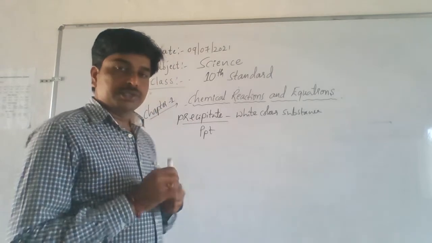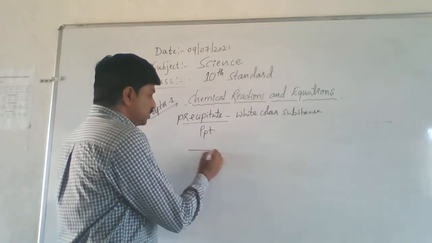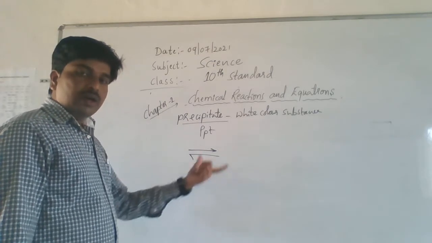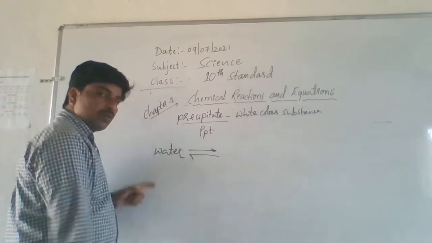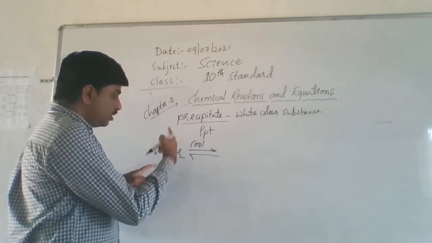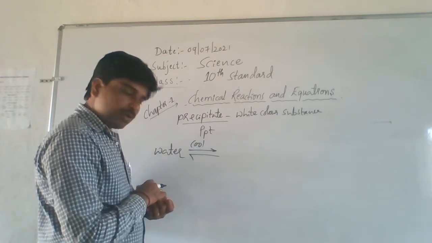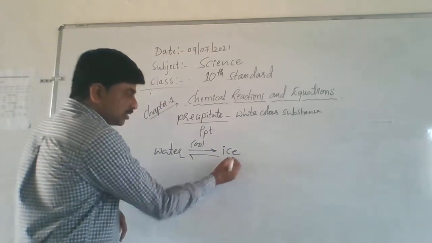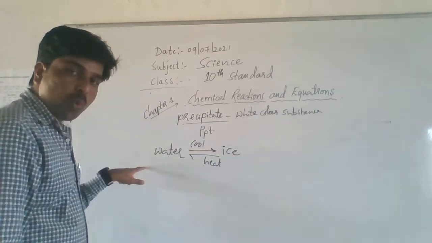We said physical changes are reversible. See, this two-side arrow mark indicates a reversible reaction. See the example, water is there. If you cool the water, this water turns to which state? Solid state, that is ice. Just heat this ice. Ice again turns to water.